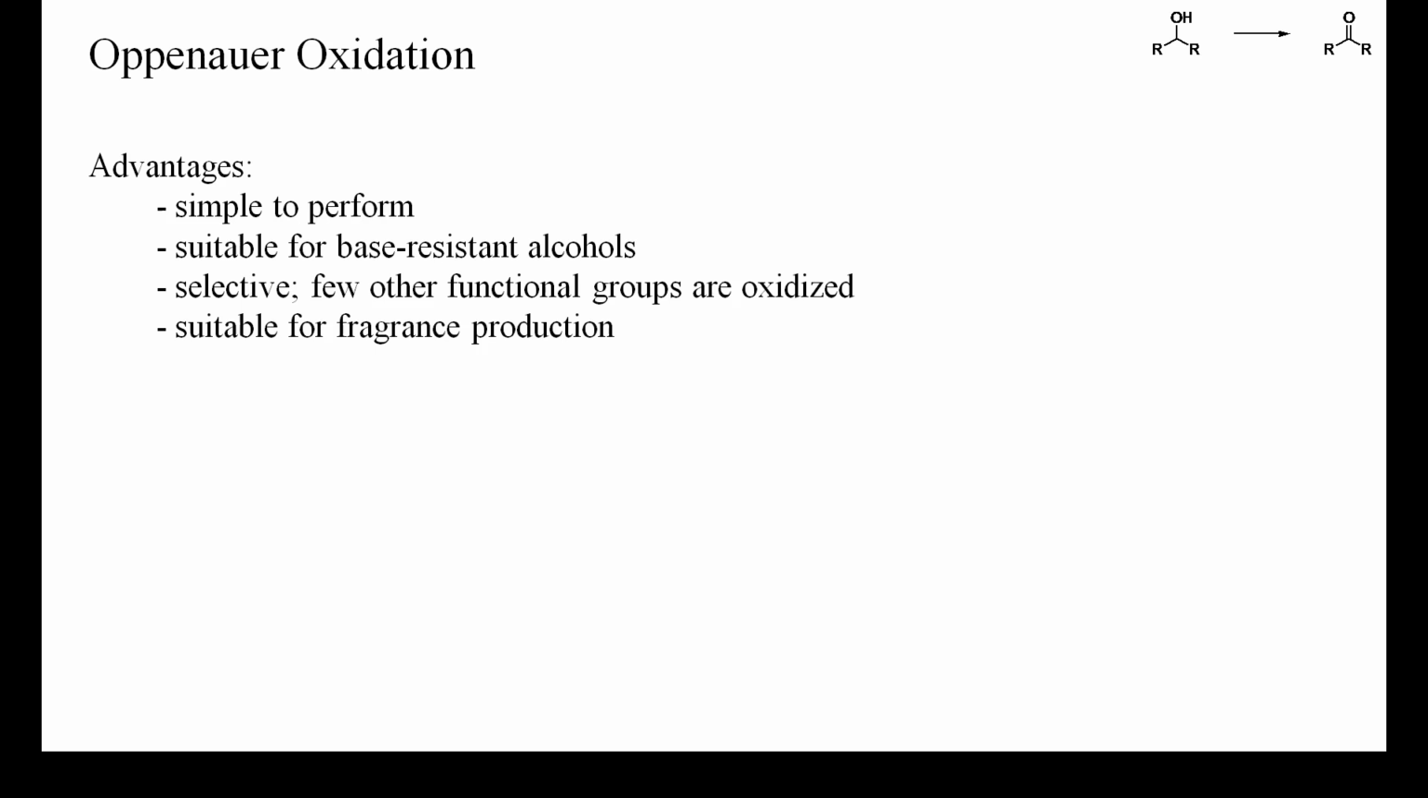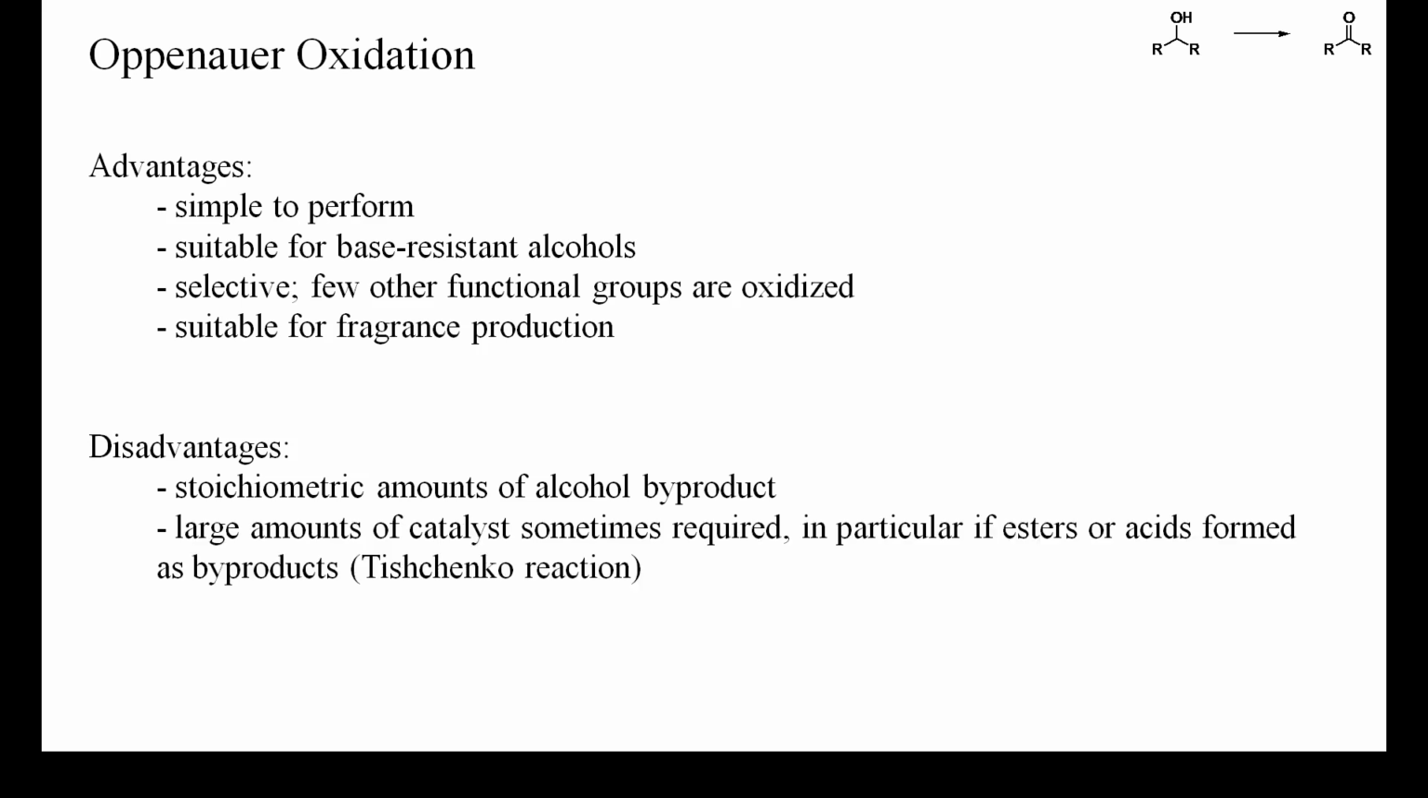Unlike other oxidation methods, few volatile byproducts are formed during the Oppenauer oxidation, making it particularly well suited for the production of fragrances. One important disadvantage is the formation of stoichiometric amounts of an alcohol, which should be chosen so that its removal from the product is simple and effective. Sometimes large amounts of catalyst are required.